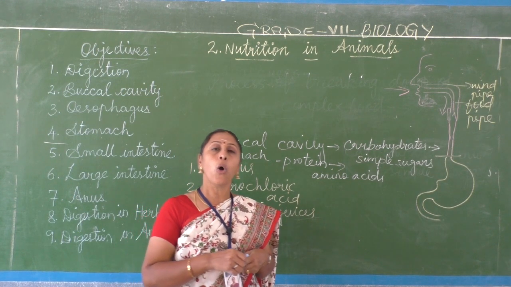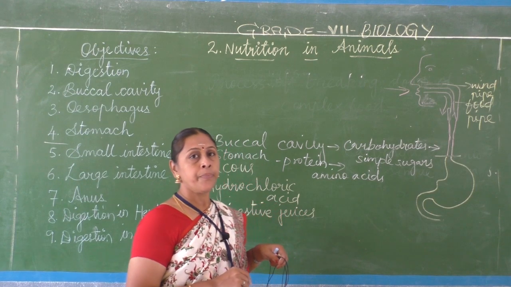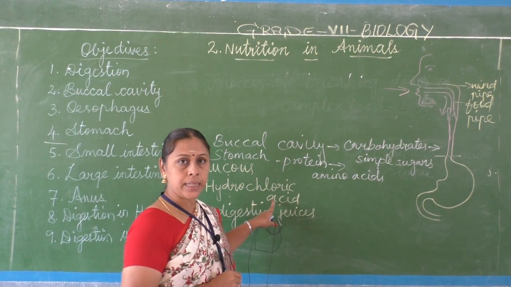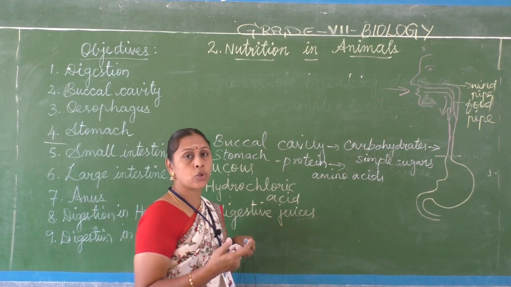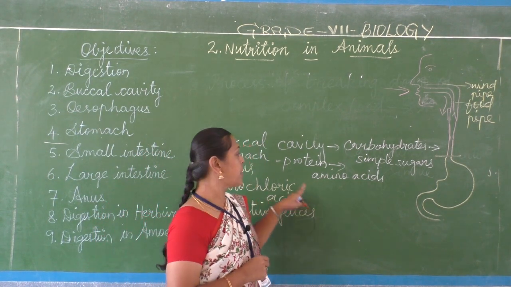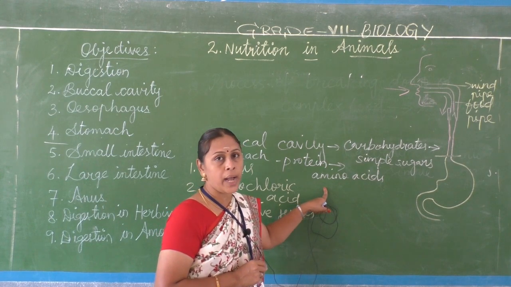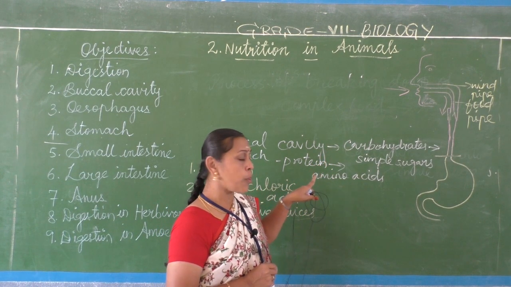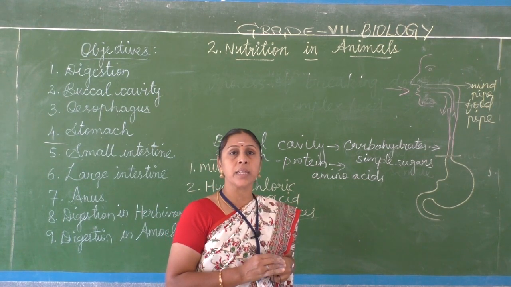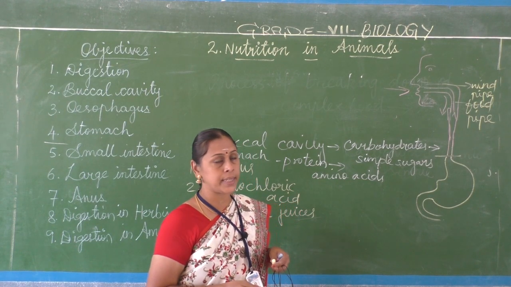The digestive juices secreted in the stomach also help in converting protein into amino acids. In this way, the buccal cavity and stomach help in digesting carbohydrates and proteins.